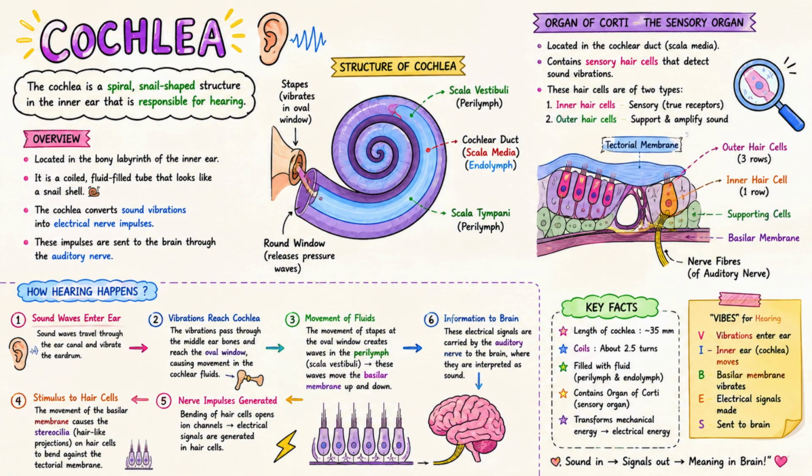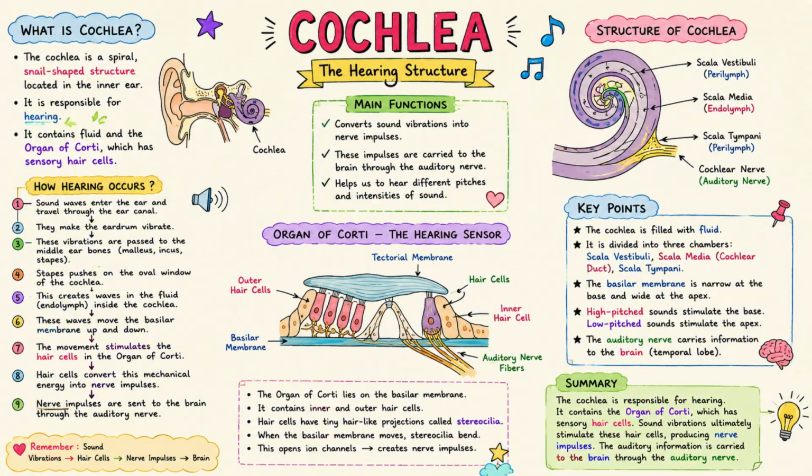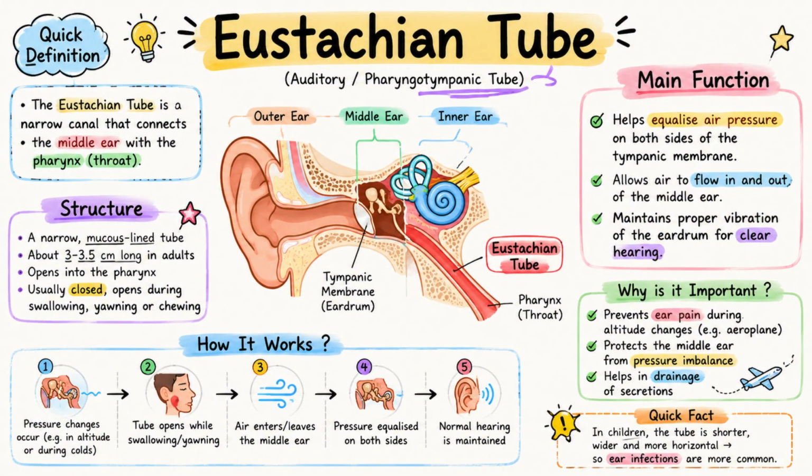It mainly contains two important structures: cochlea, responsible for hearing. It contains the organ of Corti, which has sensory hair cells that detect sound vibrations. Vestibular apparatus, responsible for balance and equilibrium. It includes three semicircular canals, utricle and saccule. Semicircular canals detect rotational movements, while the utricle and saccule detect linear acceleration and head position relative to gravity. The eustachian tube helps equalize air pressure on both sides of the tympanic membrane.